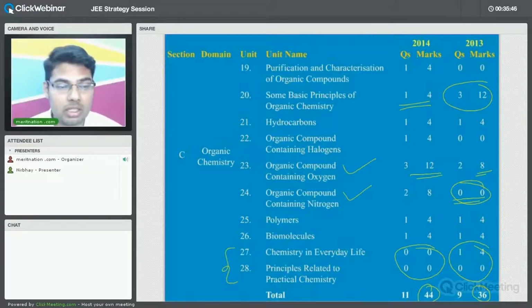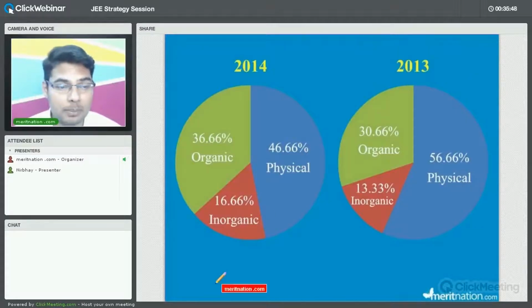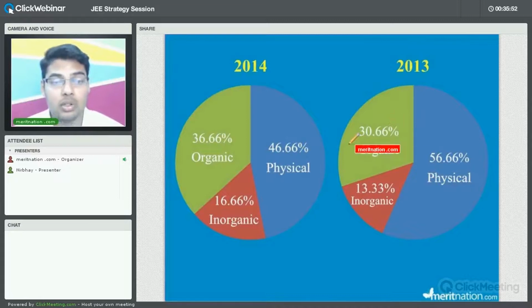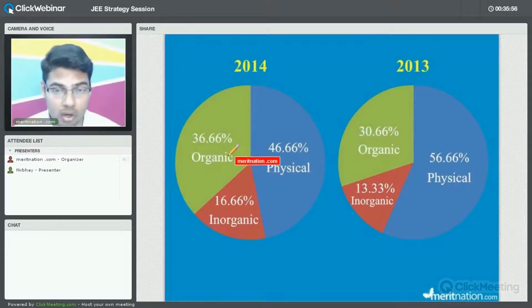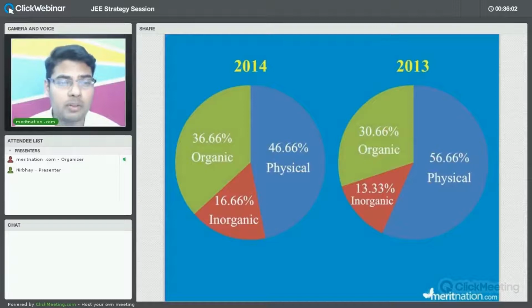So as we have discussed all these, some of the students were very curious about the weightages and all the things, so we have discussed this. So now this is for chemistry. If you can see physical and organic, in both the years you will find that both of them combined alone carry around 85% of the syllabus, right? So why not study these two chapters first? Why not revise these two umbrella terms first, that is organic as well as physical.